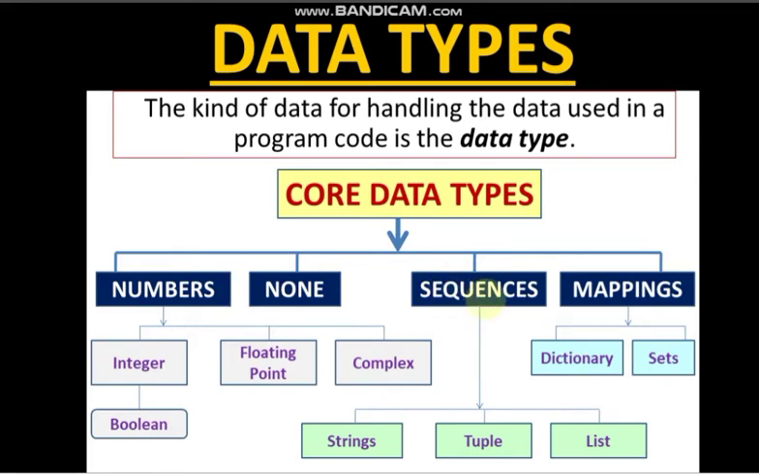Then another important core data type is sequences. Under sequences we have strings, tuple, list. These are sequences because the elements present inside these data types are arranged in an ordered way, so that is why they come under sequence data type. And then we have mappings, and under mappings dictionary and sets are there. Since sets are not in your syllabus, we are not going to discuss them. So let's see the core data types in detail.